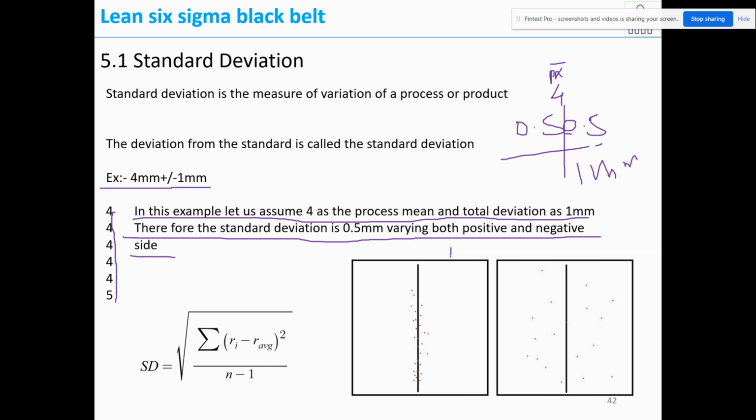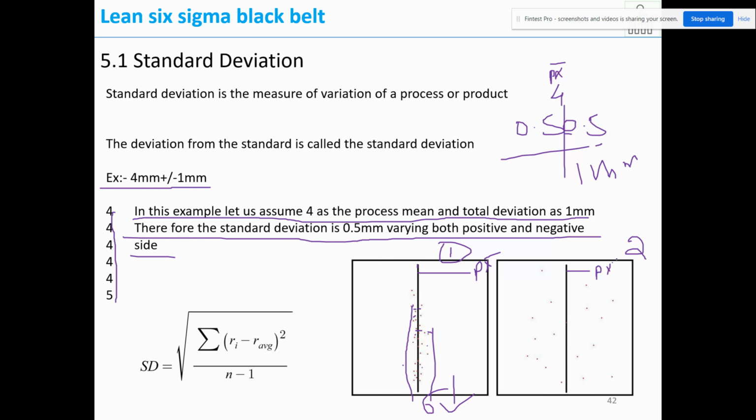So that is the meaning of standard deviation. Now, if you see example 1 and 2, in the graphs below, the black line here is the process mean. From the process mean, the data is distributed on both positive and negative side. In example 1, the variation is very less. That means the standard deviation is very less. Everything is deviating very less from the process mean.